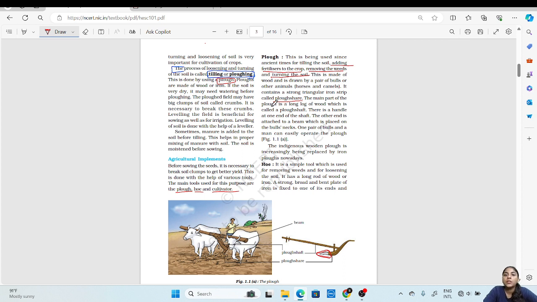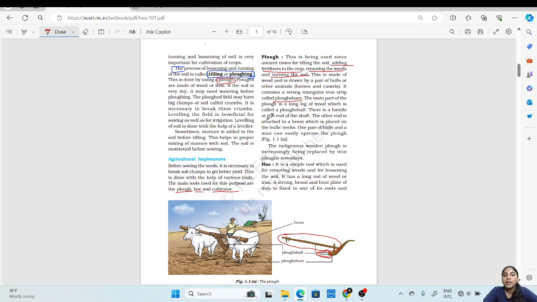Then the main part of the plow is a long log of wood which is called the plow shaft. As we can see over here, this is the long log of wood known as the plow shaft, which is a very important part of the plow.